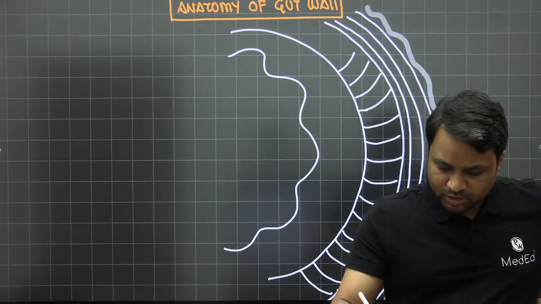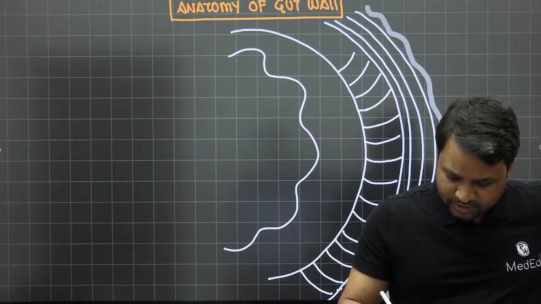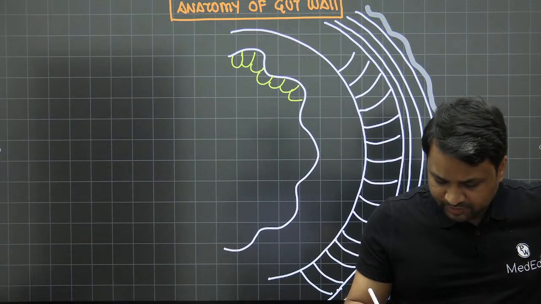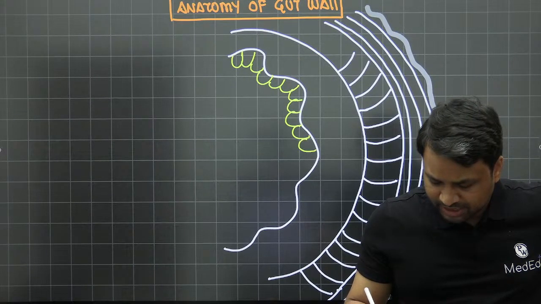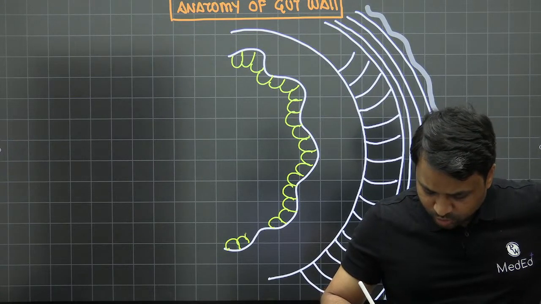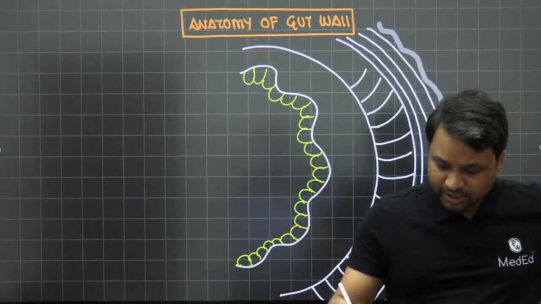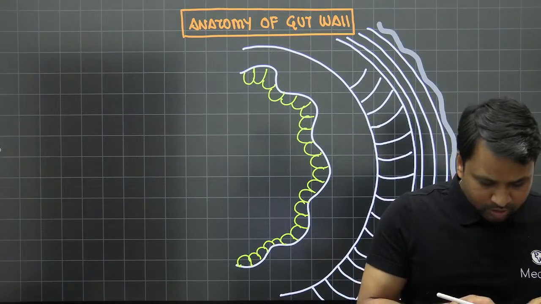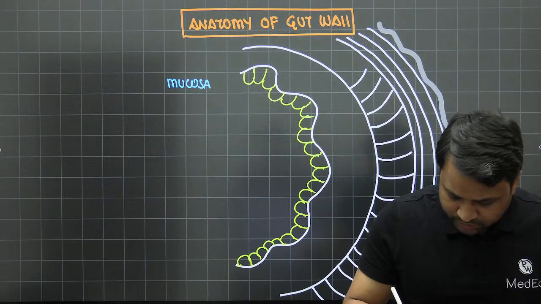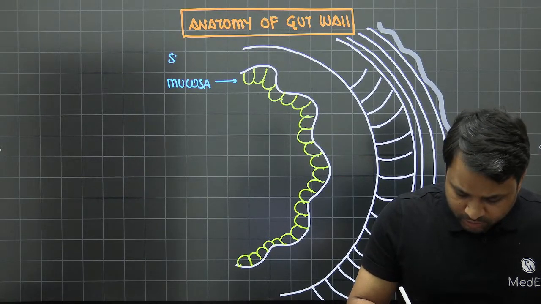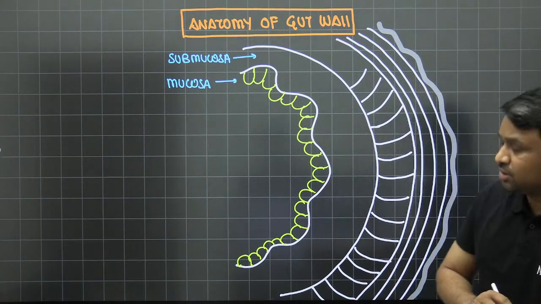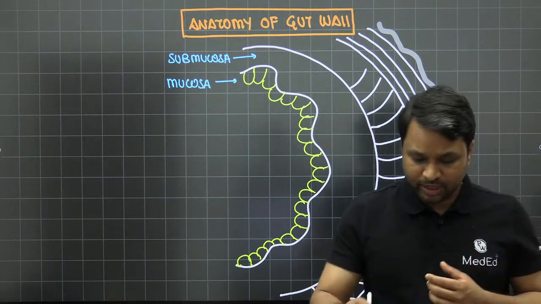So when you look at it, the innermost layer is the mucosal surface, and these are your mucus producing cells. They produce the mucus, they have the squamous epithelium, they have the columnar epithelium. So the epithelial layer will be present on this, and this is what we call the mucosal layer of the esophagus, right? So the innermost layer is going to be your mucosa, which is here. Under the mucosa, what you have is your submucosa. So this layer which is present here, this is your submucosa.